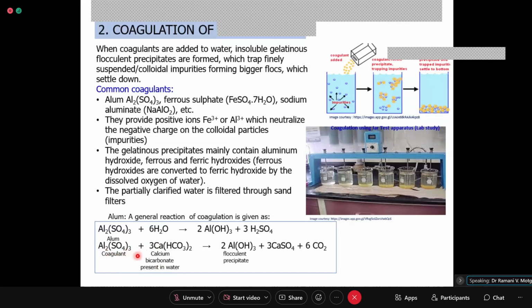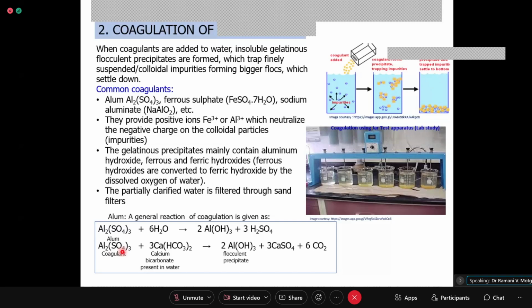Al2(SO4)3 reacts with calcium bicarbonate, forming Al(OH)3 plus CaSO4 plus 6CO2. Definitely calcium permanent hardness is forming, but sulfuric acid is not formed here because the bicarbonate has neutralized the SO4.